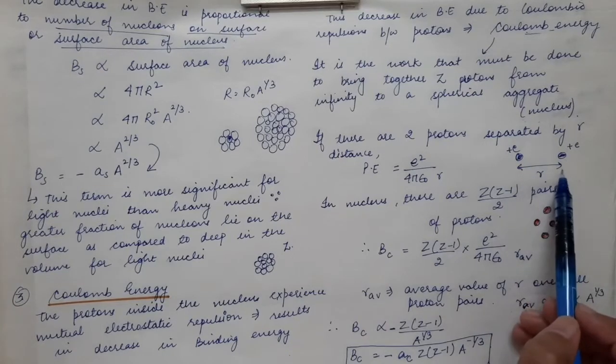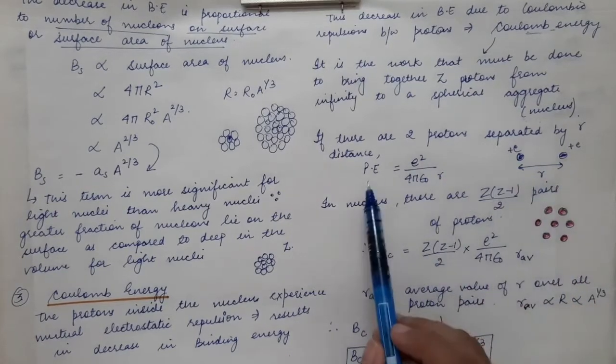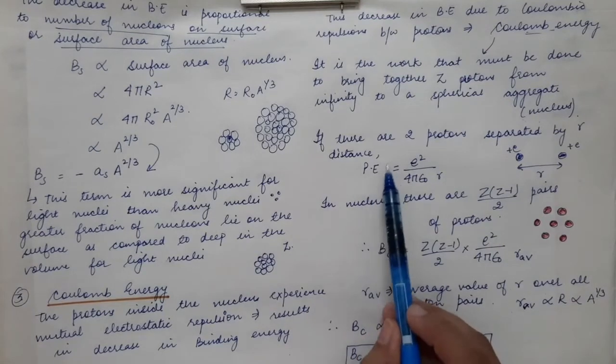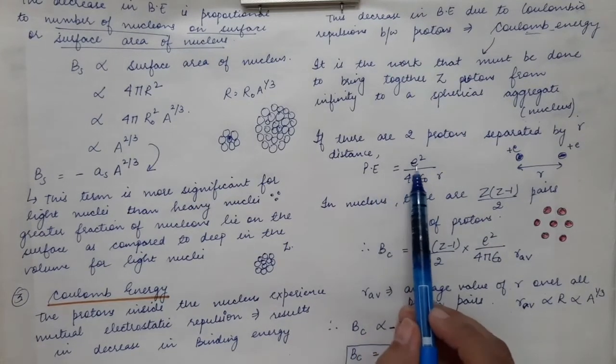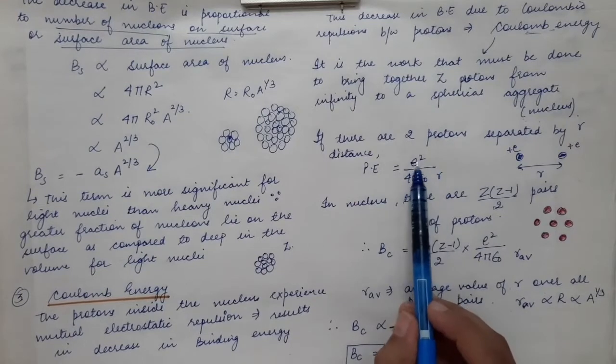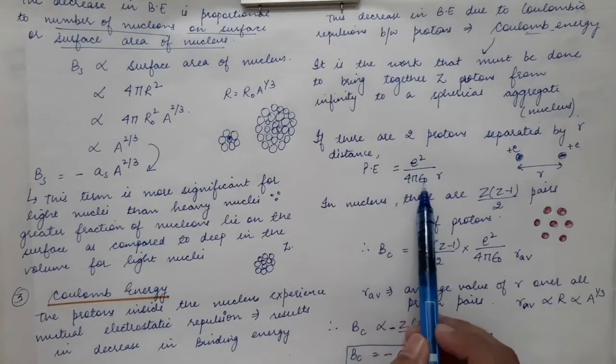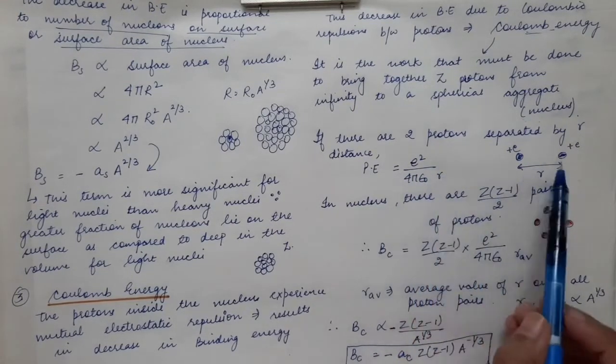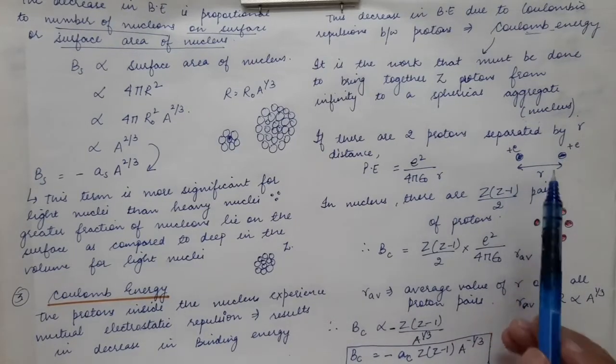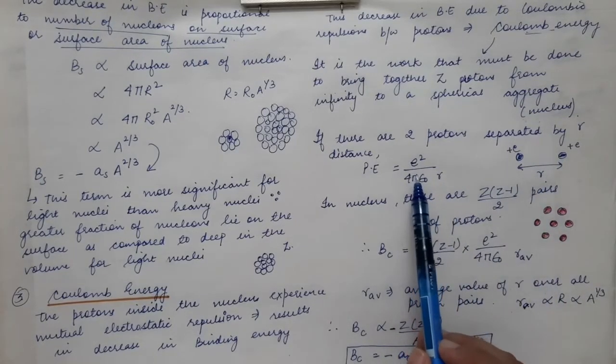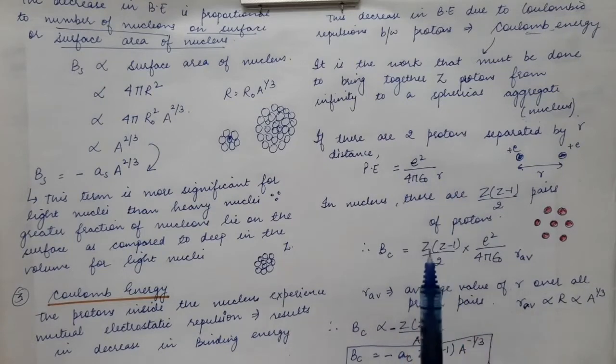That is equal to the potential energy, which we calculate using Coulomb's law: e squared divided by 4 pi epsilon naught times the distance at which they are placed. So this is the work that must be done to bring two protons together.